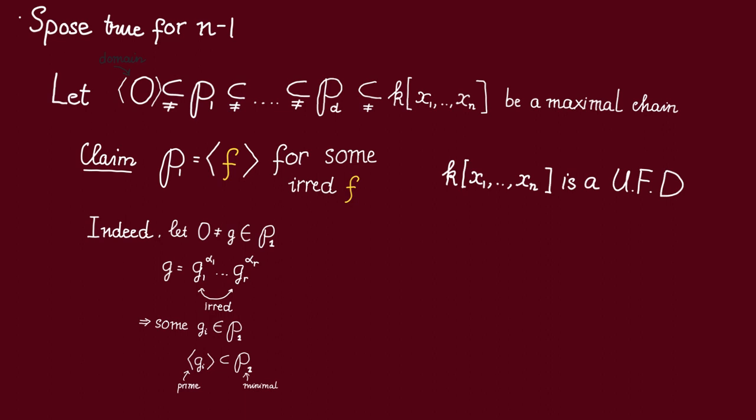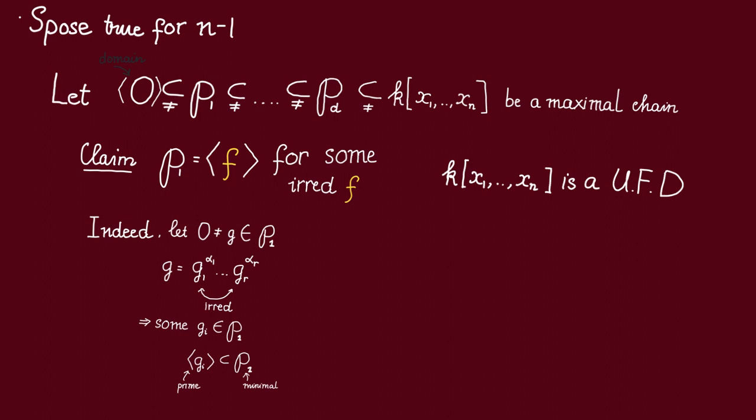Now, our first observation is that this prime ideal must be principal and actually generated by some irreducible polynomial f. So why is that? Well, let's take any non-zero element in this prime ideal. There must exist a non-zero element because this ideal is not equal to 0. And then let us factor this element into a product of irreducibles. We should be able to do that because this polynomial ring is a unique factorization domain.